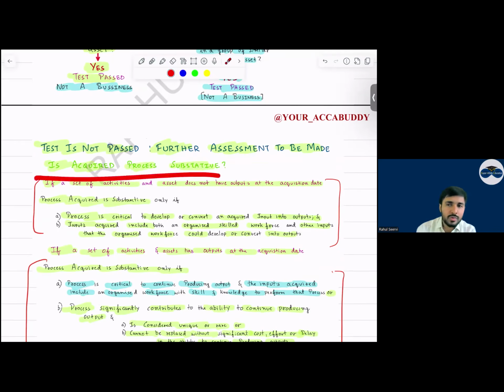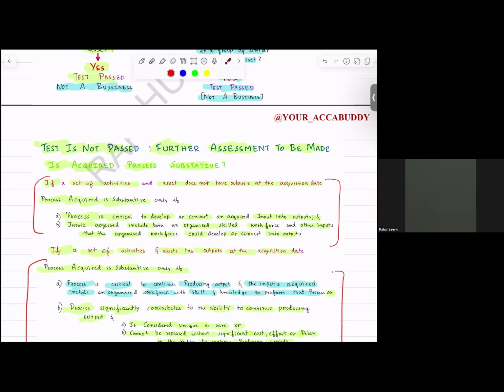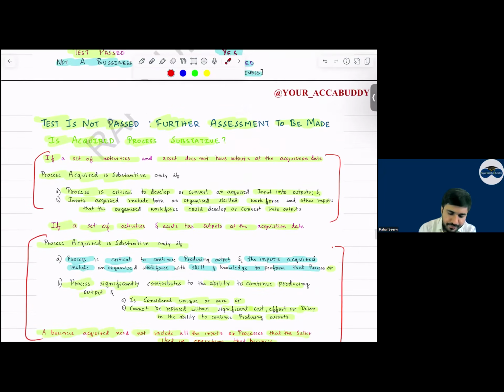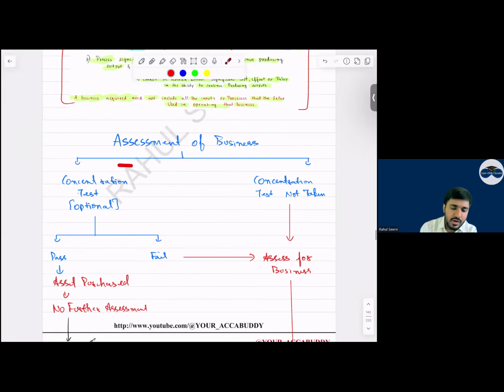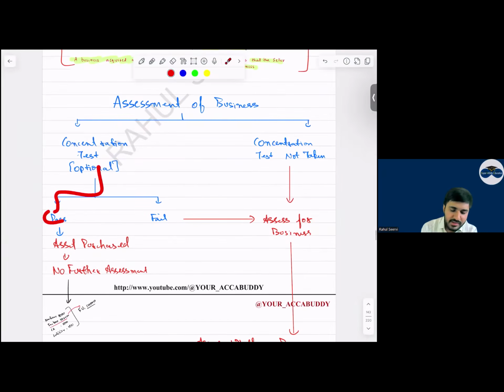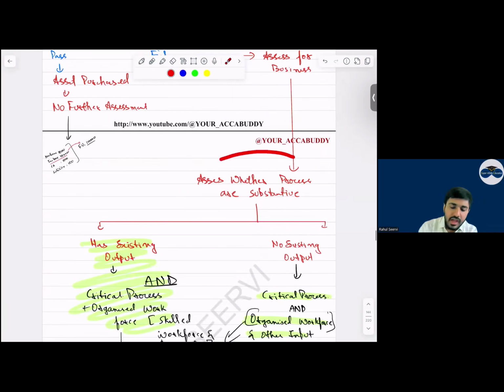Now, what do we say here? That the process should be what, everyone? The process should be substantive. When will you say that the process is substantive? When the following conditions are being met. See now. Assessment of a business. Concentration test. Pass: asset acquisition, no further assessment. Fail: then assess for business. In that case, what should we see? Assess whether the process is substantive or not.